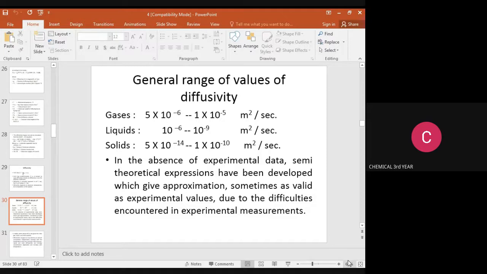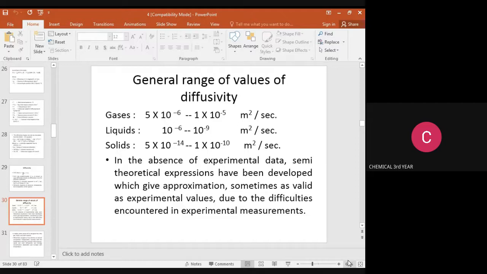For gases, the diffusivity range is 5 × 10^-6 to 1 × 10^-5 meter square per second. For liquids, the range is 10^-9 to 10^-6. For solids, it is 5 × 10^-14 to 1 × 10^-10 meter square per second. So in gases, the diffusion is very fast. In liquids, compared to gas, the diffusion is slow. And in solids, compared to liquids, it is very slow.